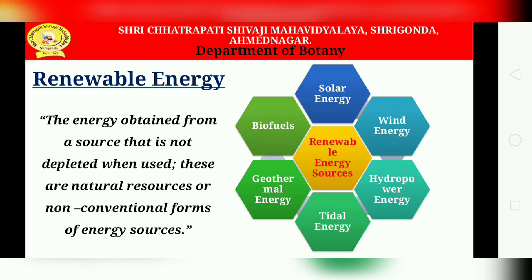Okay, now the next is tidal energy. Basically it is also a form of hydropower, but it is acquired from tides and water waves. Okay, now next is geothermal energy. It is energy generated from the heat of the earth.